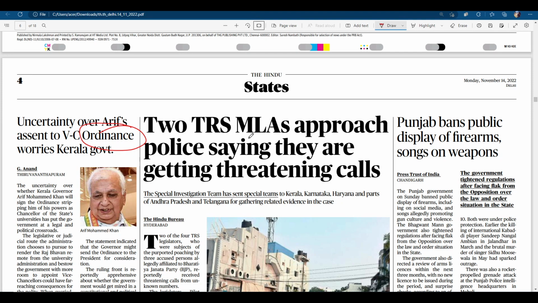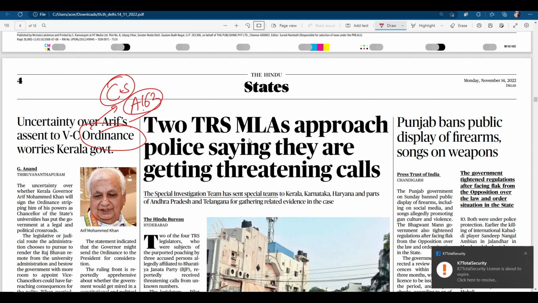Next we have uncertainty over the RFCV ordinance. So here there is a mention of ordinance, again a current to static linkage. What is an ordinance? What is Article 163? You can note it down. You can read about when an ordinance can be passed, what are the particular situations when an ordinance can be passed, and who passes an ordinance. You can read these from Laxmikant. In the parliament unit there's a separate mention of ordinance and its entire process. Go and read that particularly. It will help you understand ordinances.